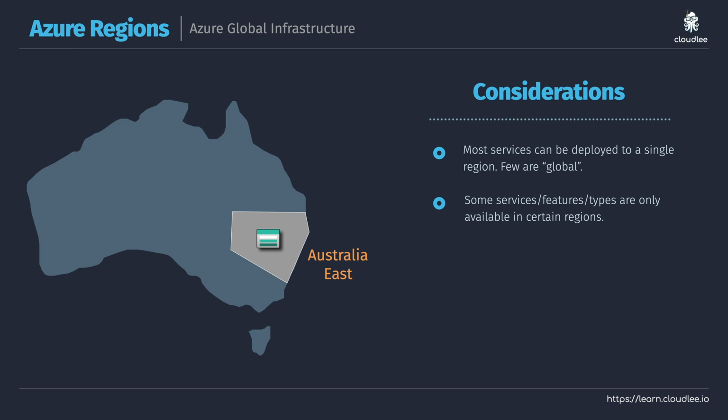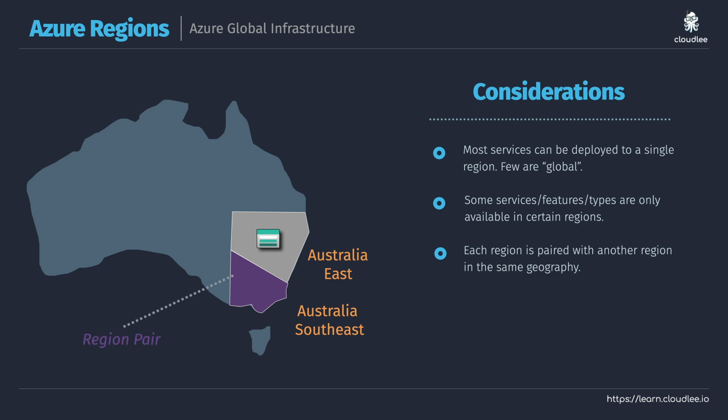So when we deploy our services, we pick a region, and maybe there are scenarios where some services you deploy are only available in specific regions, but that's actually not altogether that common. It is just something to bear in mind. Now, the final thing to understand about the regions that Microsoft provides you access to is that they also create something called a paired region as well. So for Australia East, the pair region is Australia Southeast.